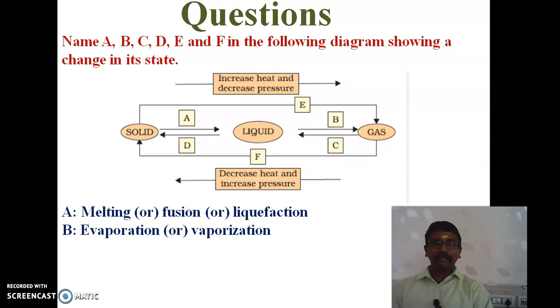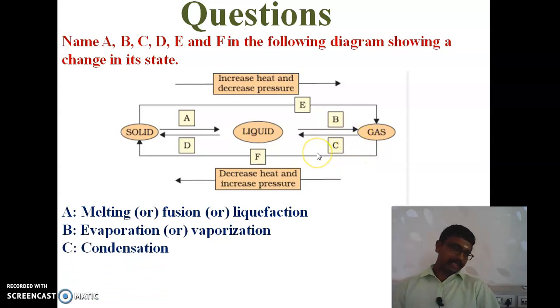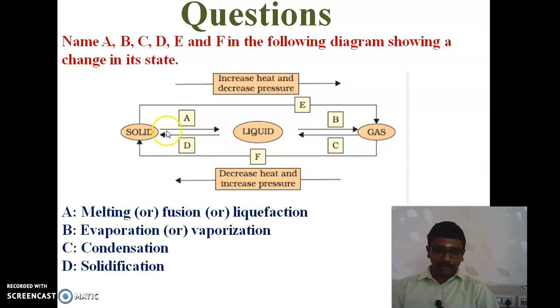And next, gas to liquid is condensation. And liquid to solid is solidification.